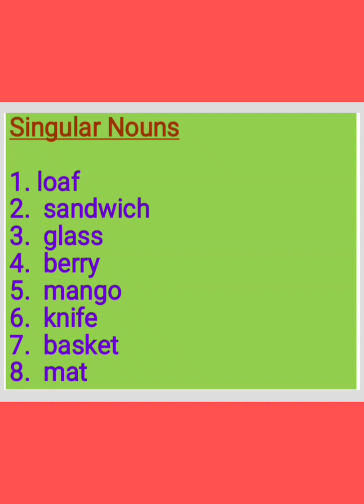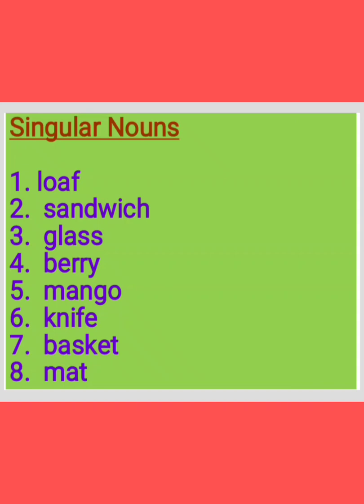S-A-N-D-W-I-C-H. And see, glasses. Glasses singular noun is glass. G-L-A-S-S, glass. And berries singular form is berry. B-E-R-R-Y, berry. And mangoes singular form is mango. M-A-N-G-O, mango. And knives singular form is K-N-I-F-E, knife.